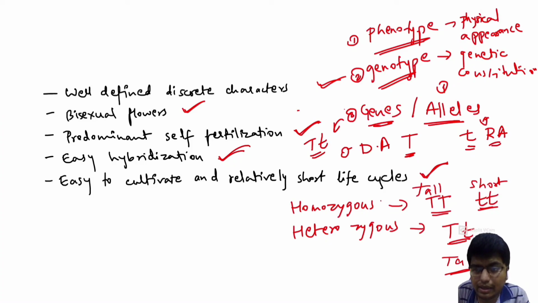And then the next important terms are homozygous and heterozygous. So that's it, that's what we wanted to study in this video. From the next video, we will study the experiments and the laws in detail.